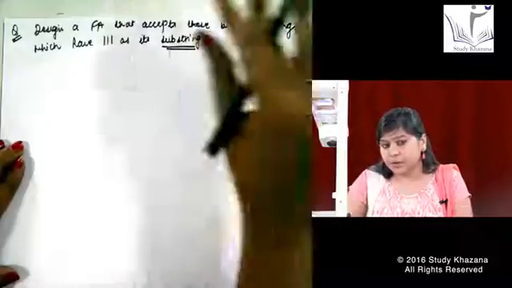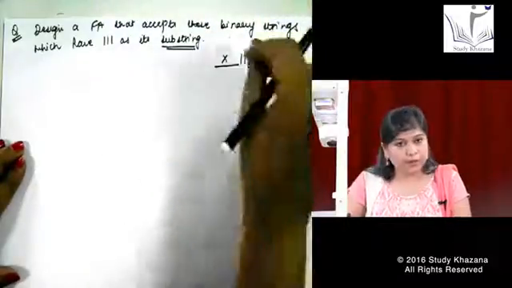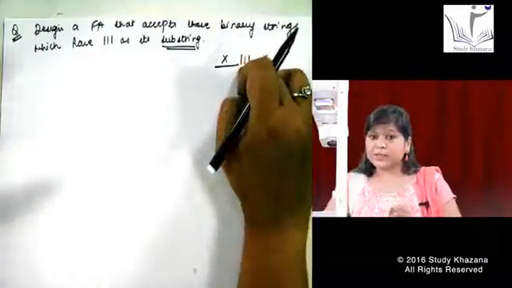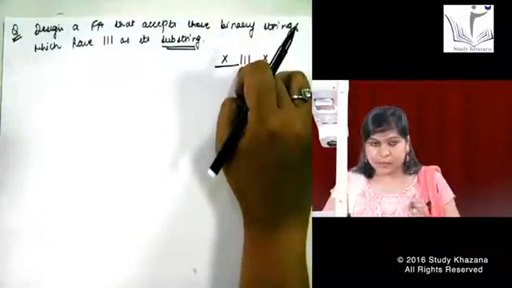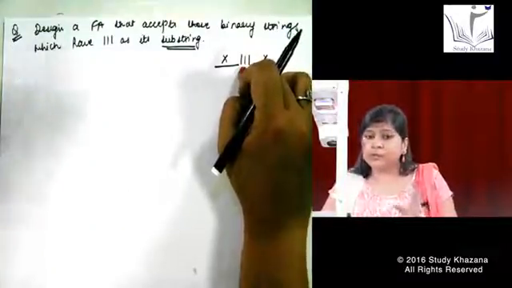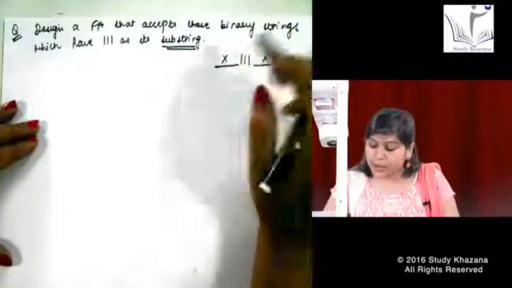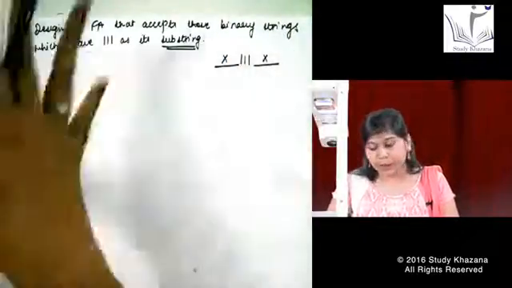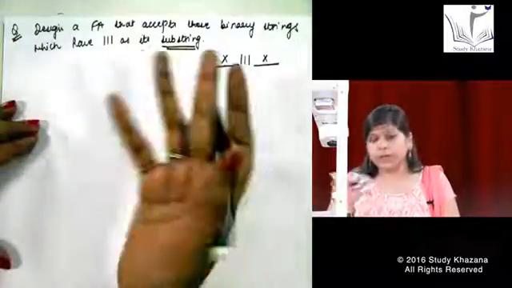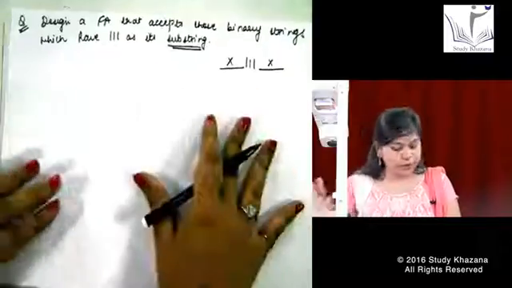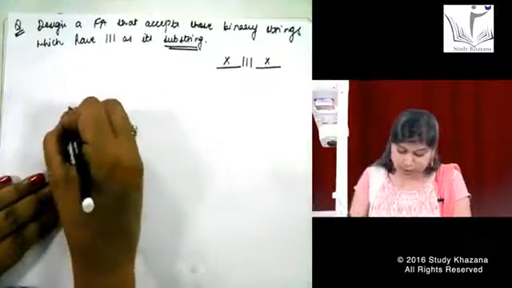Substring means, before or after it anything can come or nothing may come, does not matter, but 111 should be the substring. I am not saying my string should end with 111, and I am not saying my string should start with 111. It can be anything in between. 111 can come after 2 letters or 5 letters, does not matter. Any number of letters after 111 does not matter. So let us try to make this machine.